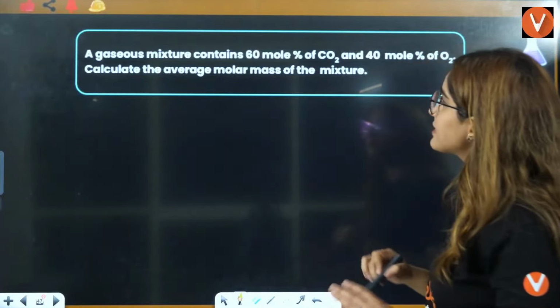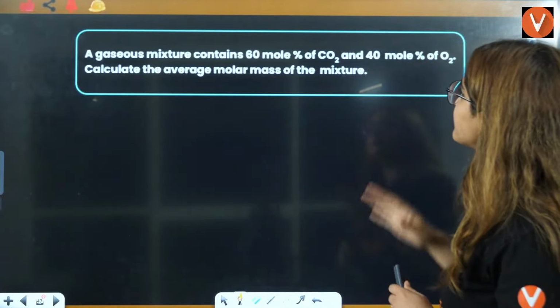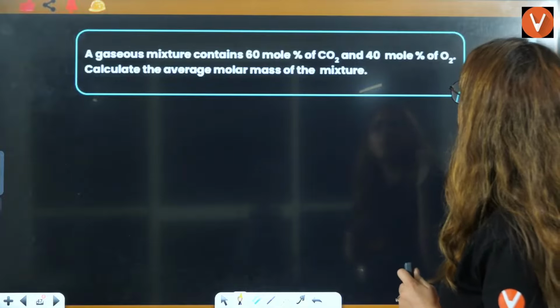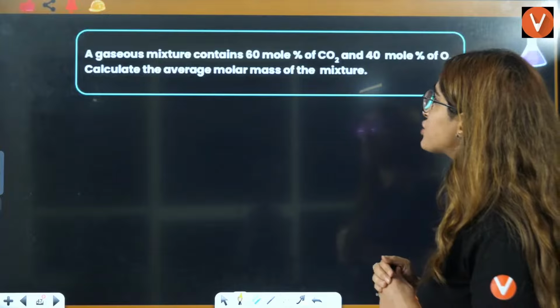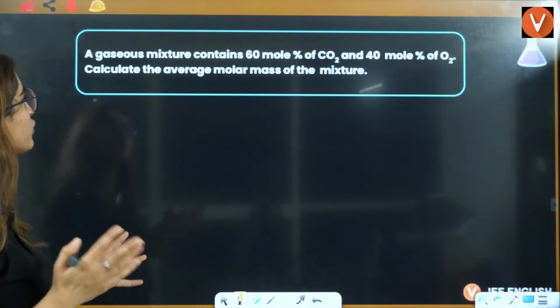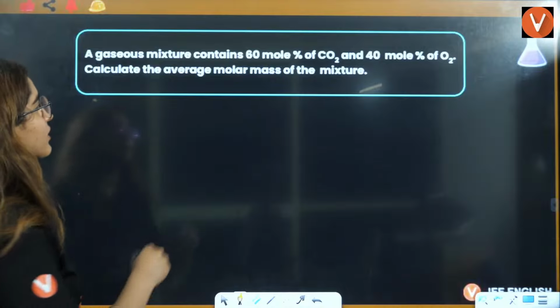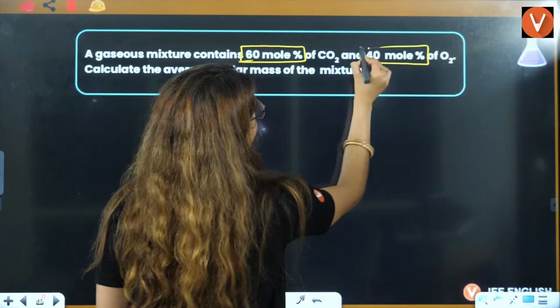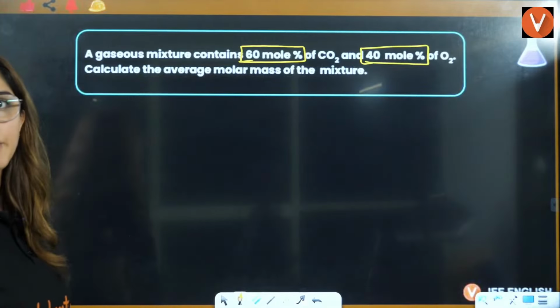Right? Next: a gaseous mixture contains 60 mole percent of CO2 and 40 mole percent of O2. Calculate the average molar mass of the mixture. This is actually not related to this concept here. What is mole percentage? That is nothing but mole fraction.